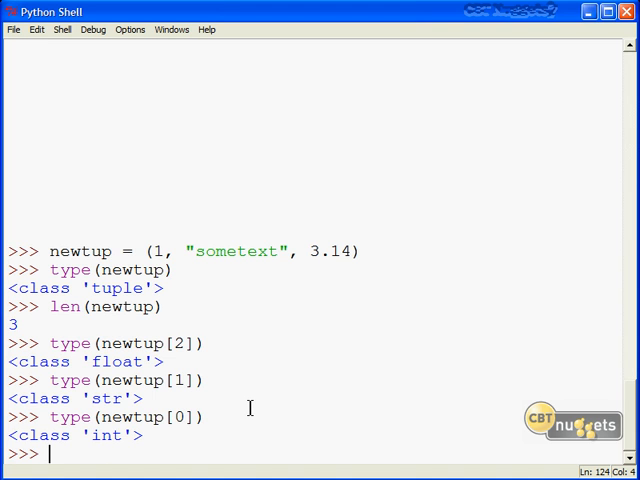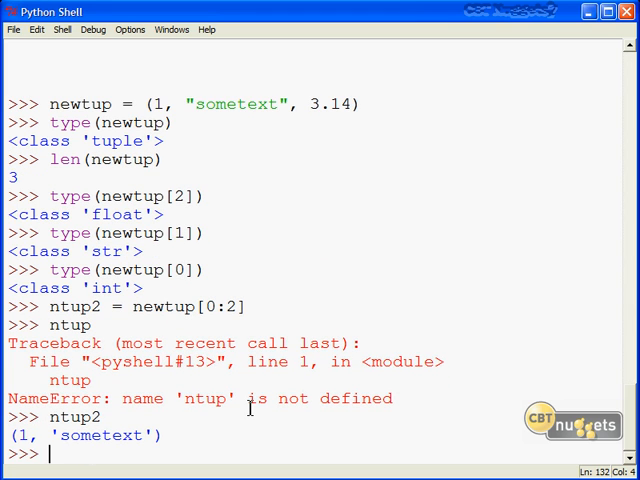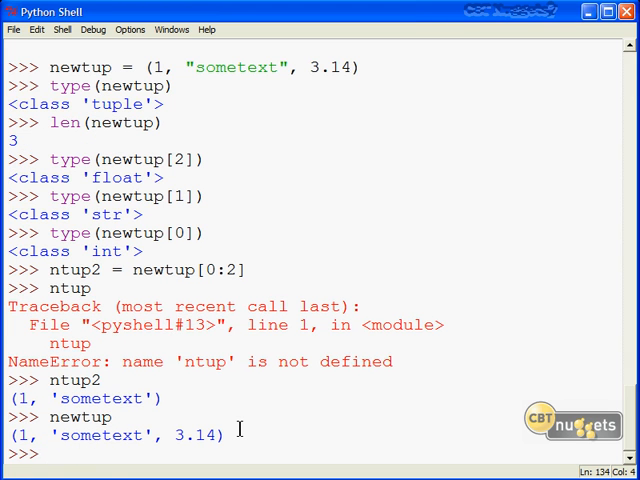I'm actually going to create a new object here called ntup2, and what we'll do is bring in new tup, and why don't we slice out position 0 to position 2. Of course, I have to spell the name correctly. There we go. So I've extracted 1 and some text, attached that object to a new name called ntup2, but of course new tup still exists. Remember, tuples are immutable sequences.